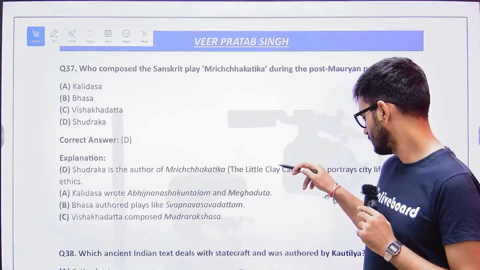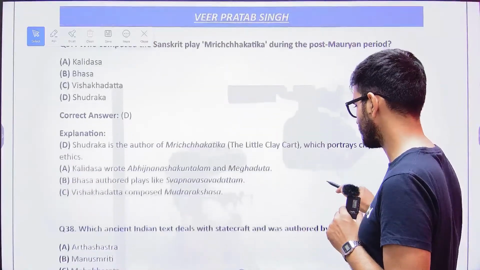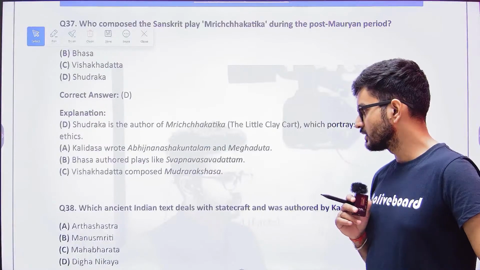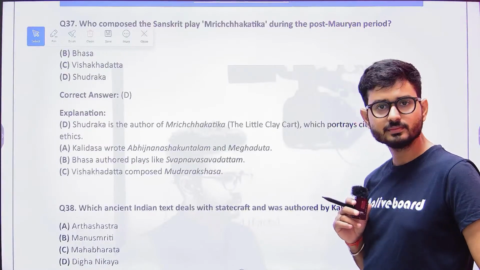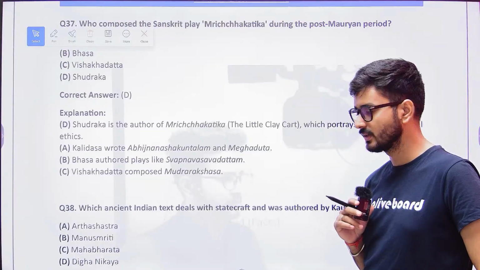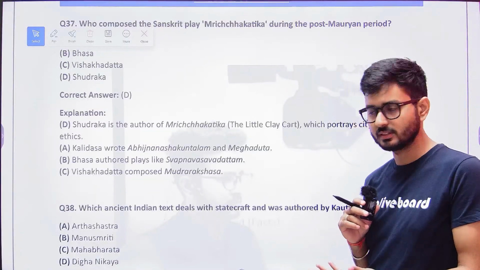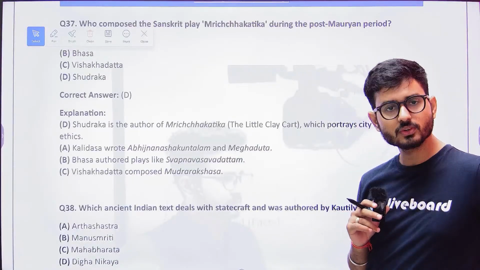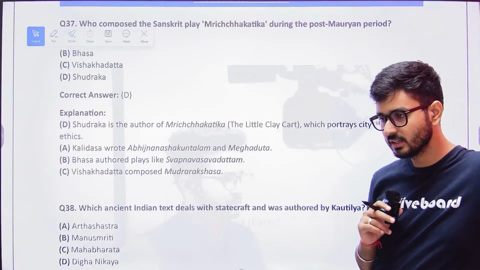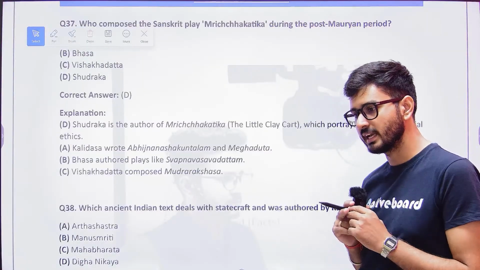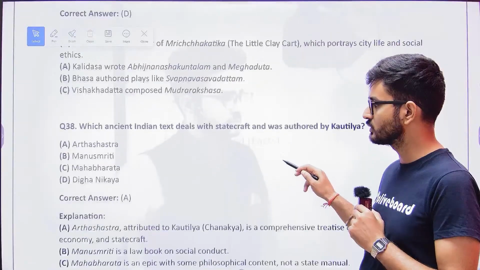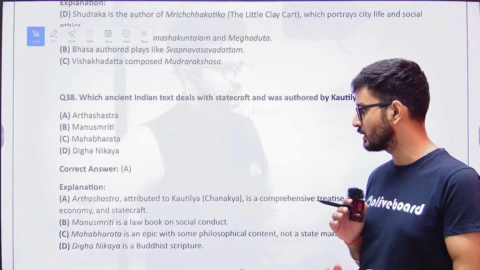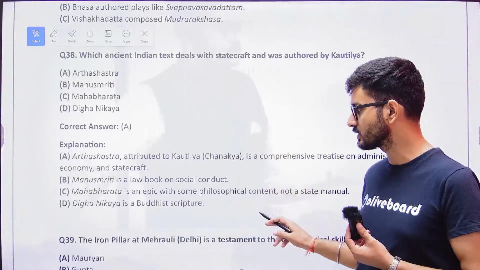Which text deals with statecraft and was authored by Kautilya? This is a very easy one. Kautilya had written a text in Sanskrit, and that text was not only on statecraft but also on economy and polity. The answer is A, the Artha Shastra. Manu Smriti was written by Manu, and it is on how society needs to function. Mahabharata was an epic, and Digha Nikaya was a Buddhist scripture.